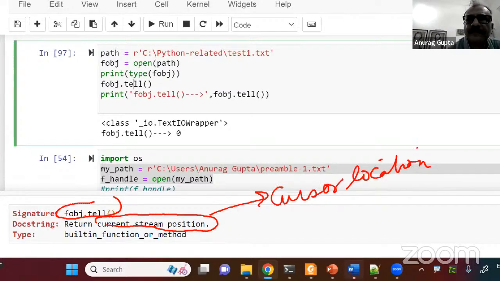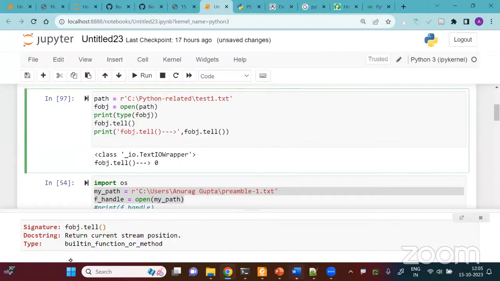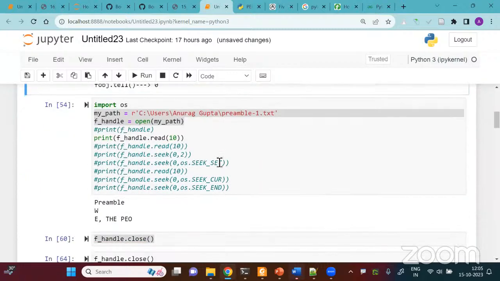Okay, so does this make sense? Let me just take some feedback. Are you guys able to understand so far? Yeah, anyone? Yes, sir. Okay, so let's come back to the program.